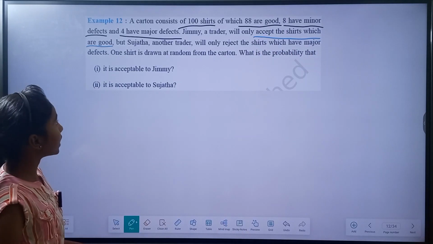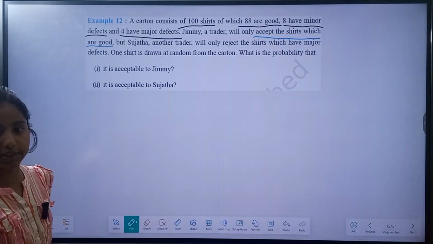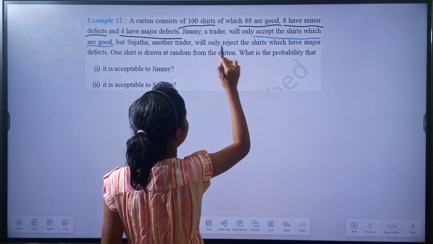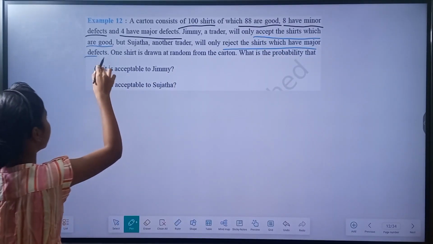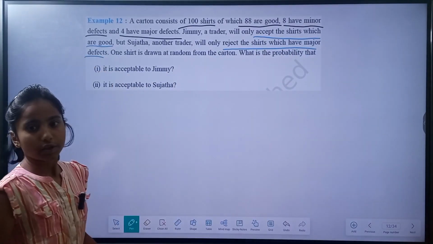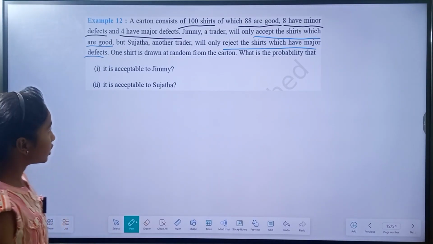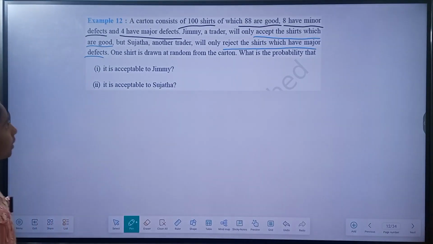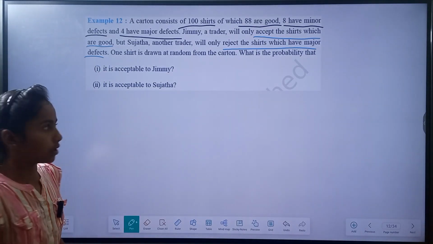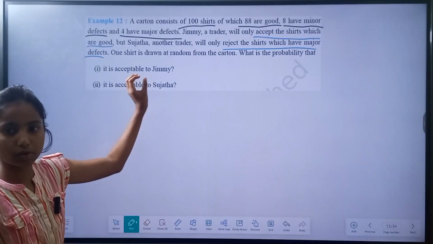But Sujata, another trader, will only reject the shirts which have major defects. So one shirt is drawn at random from the carton. What is the probability that it is acceptable to J? Okay, so it should be acceptable to J.